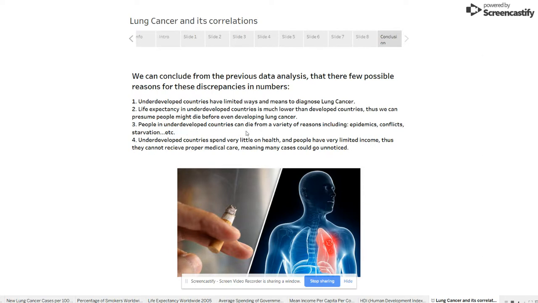People in underdeveloped countries can die from a variety of reasons, including epidemics, conflict, and starvation. Underdeveloped countries spend very little on health and people have very limited income, thus they cannot receive paramedic health care, meaning many cases could go unnoticed. So these are the major reasons or conclusions we can come up with from analyzing the previous data.